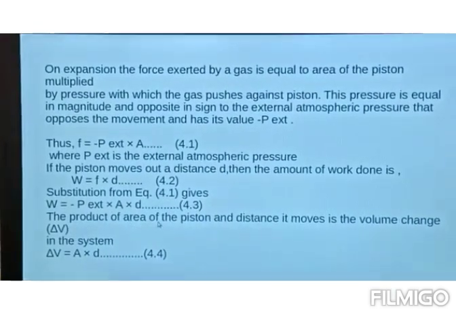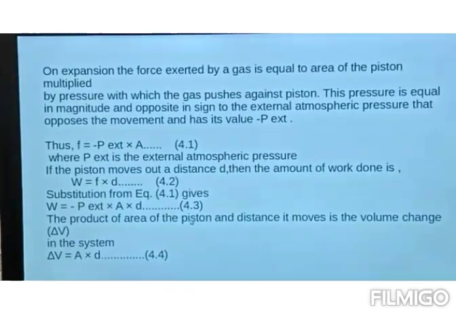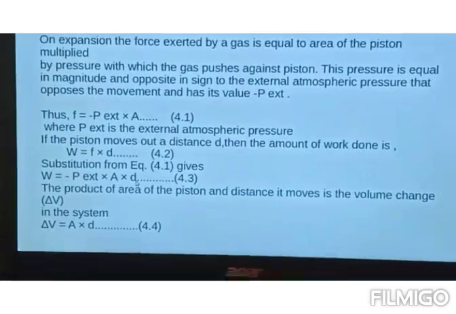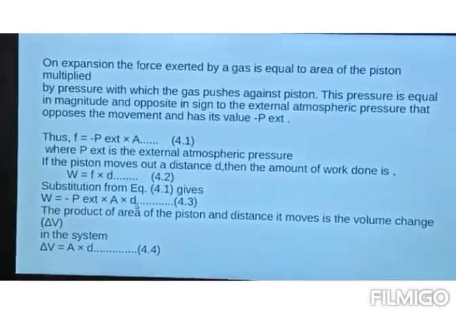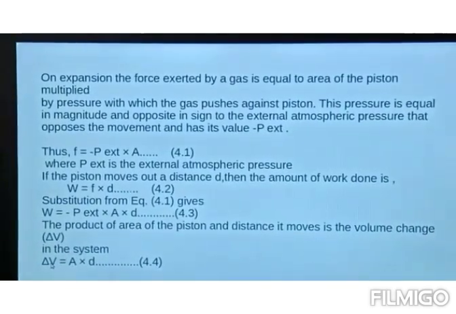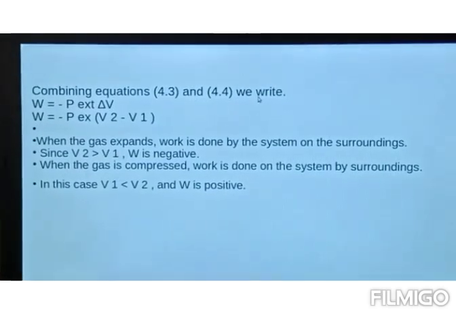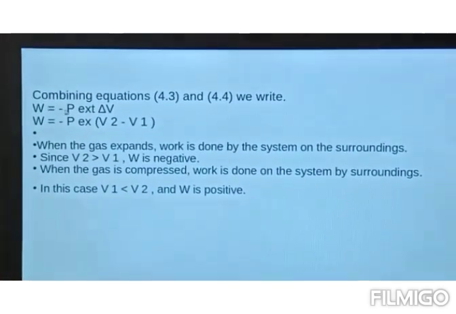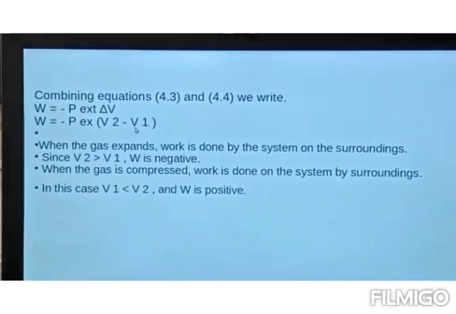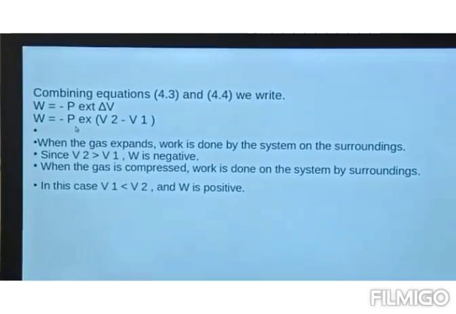The product of the area of the piston and the distance it moves is the volume change, that is delta V. So this product, area of cross section of the piston and the distance through which it moves, together becomes delta V, the change in volume from initial to final. By combining equations 4.3 and 4.4, we can write W, that is work done, is minus P external delta V, that is V2 minus V1. So this is the expression of work done for pressure-volume type of work.